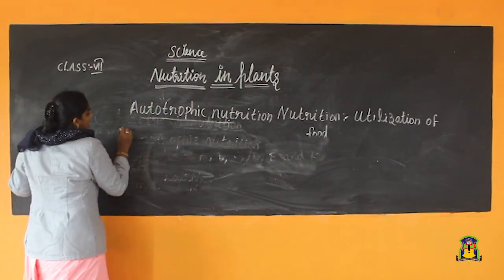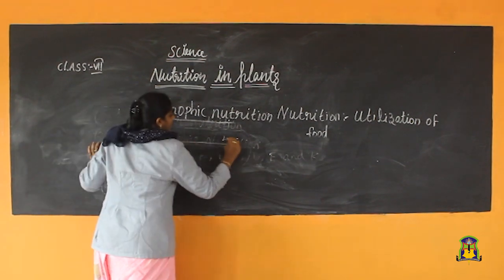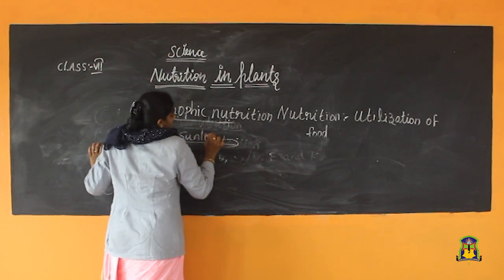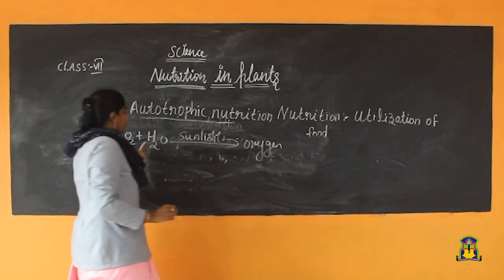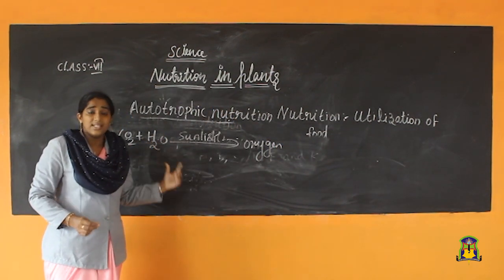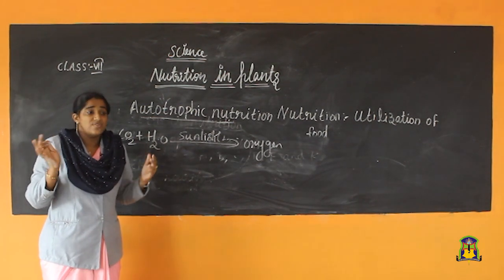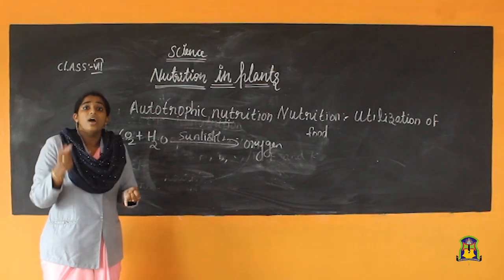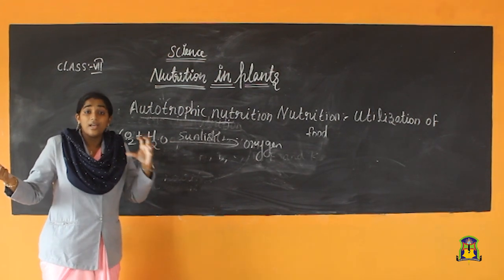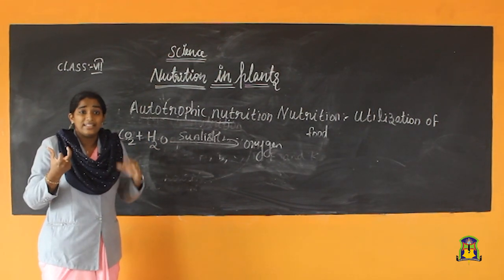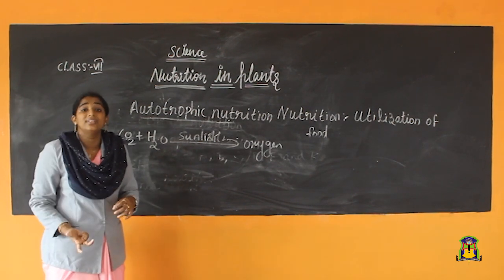Which are the raw materials? Carbon dioxide plus water in the presence of sunlight, we get oxygen. This is the equation of photosynthesis. Photosynthesis means plants prepare their own food using these raw materials. Carbon dioxide and water in the presence of sunlight, they prepare the food. They get carbon dioxide from the atmosphere and plants expel the oxygen.